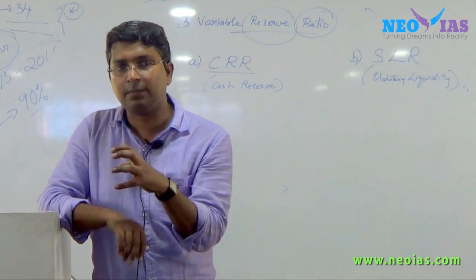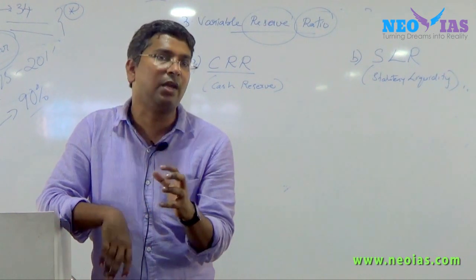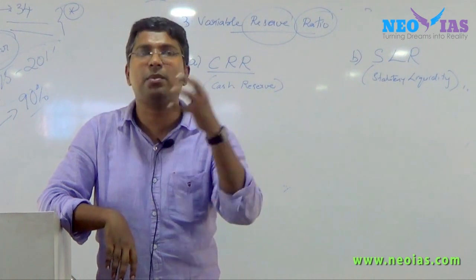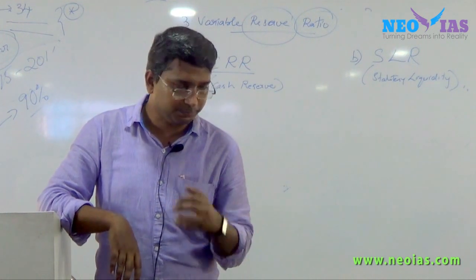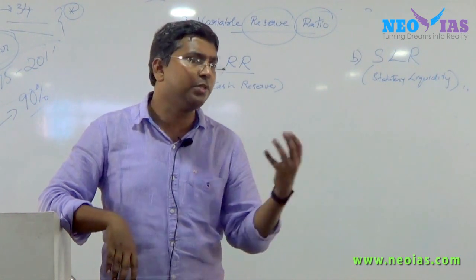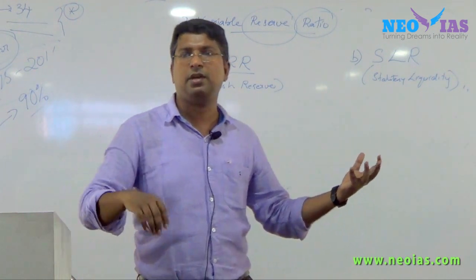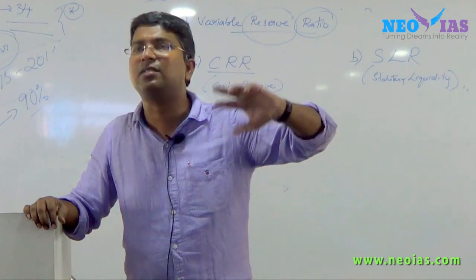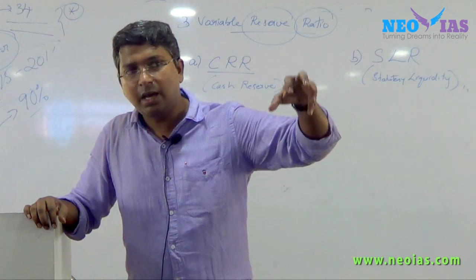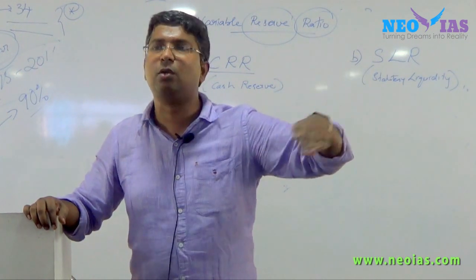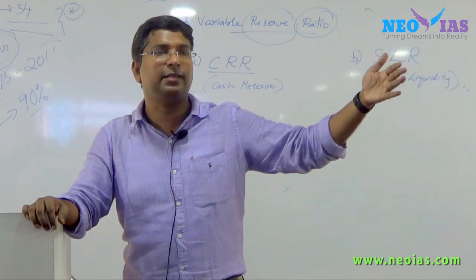Banks normally try to collect maximum deposits from their customers and other clients in the form of time deposit. Another name for time deposit is fixed deposit, FD. It has a maturity for a particular period, like 1 year, 2 years, 3 years or 5 years, whatever it is.